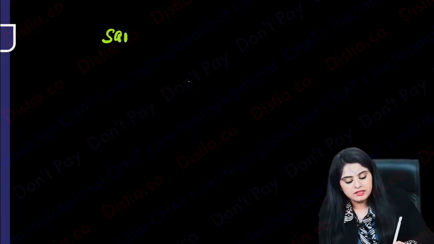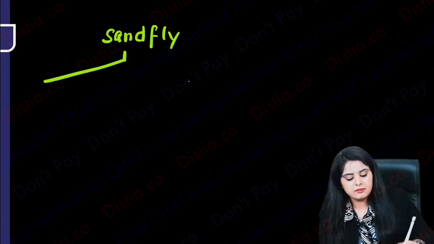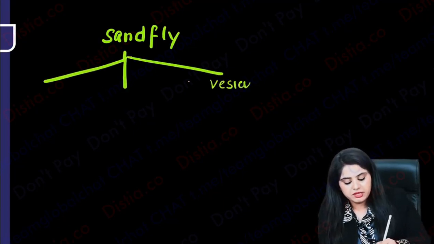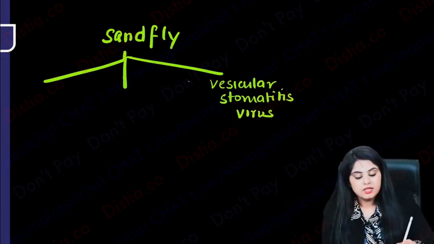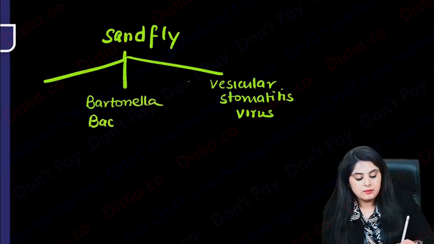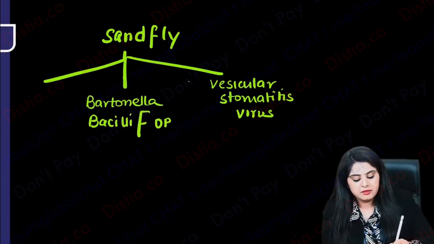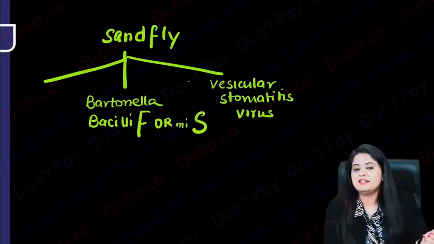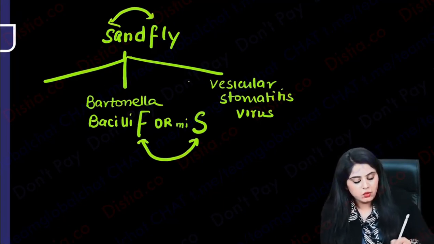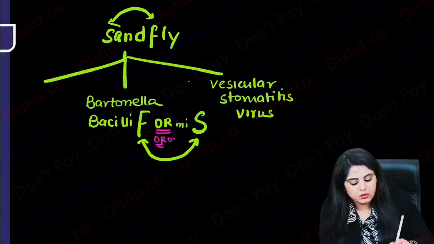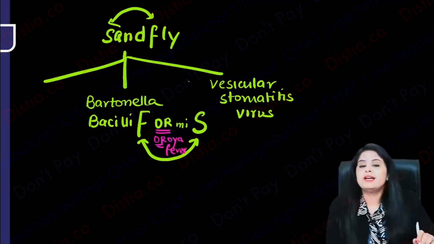But before I end, where else did you study about sandfly? Let me ask you, now here in terms of viruses you can write vesicular stomatitis virus, which is right in front of you. But do you also remember one thing from bacteria? Do you remember something called Bartonella? And I gave you a mnemonic also that time. Bartonella bacilliformis. Why have I written it like this? Because I had told you SF was standing for sandfly, and OR was standing for Oroya fever. It causes Oroya fever. That was our mnemonic. So bacilliformis causes Oroya fever and is transmitted by sandfly.